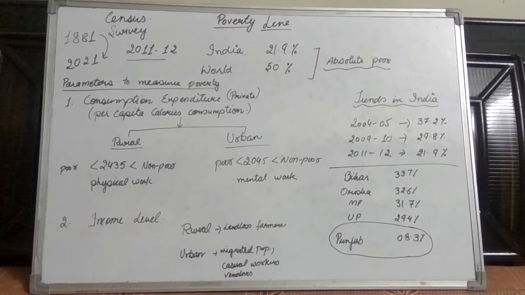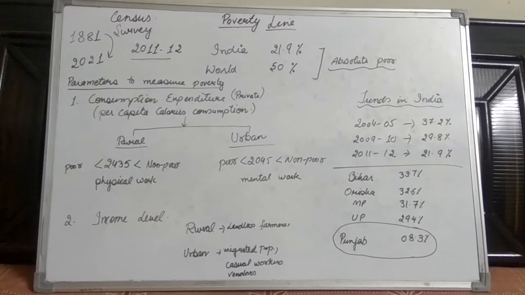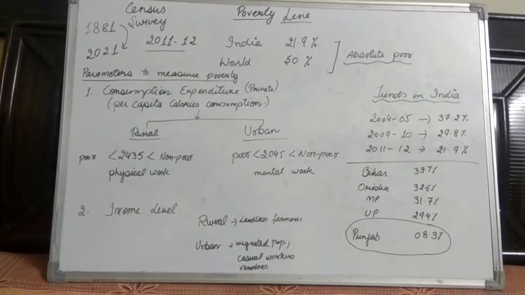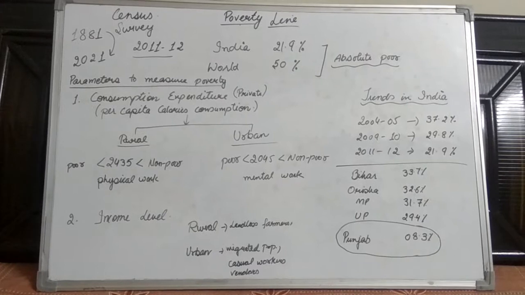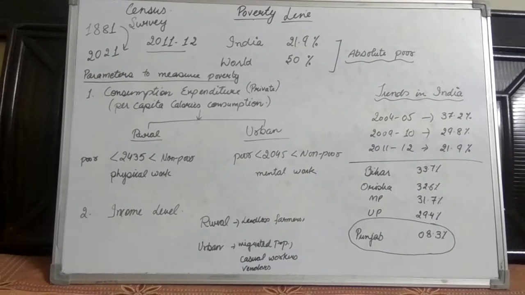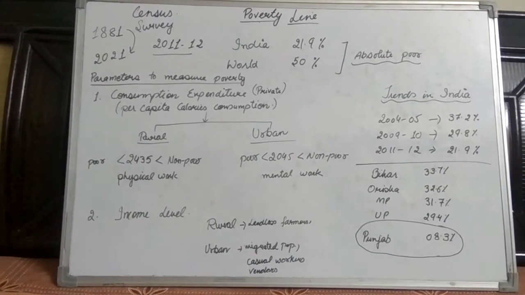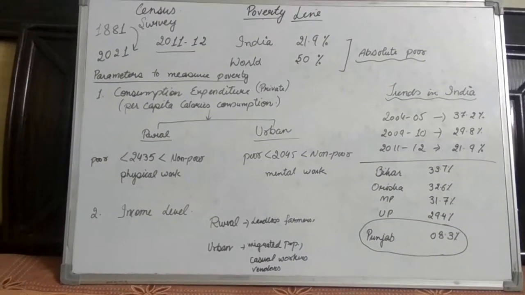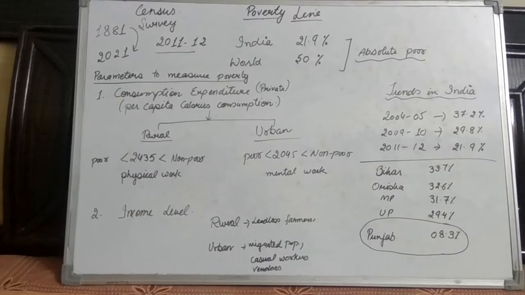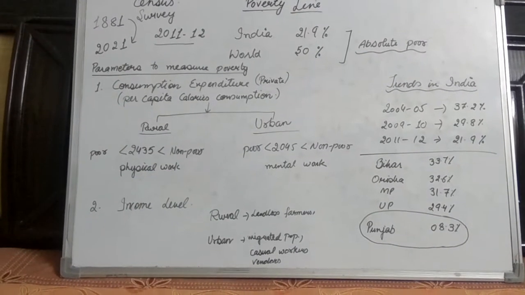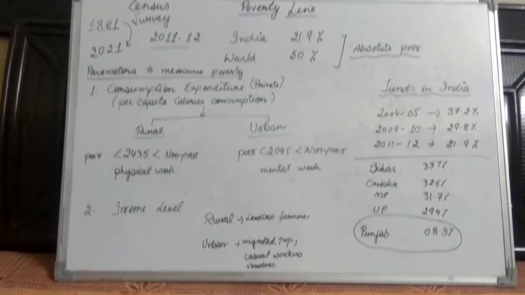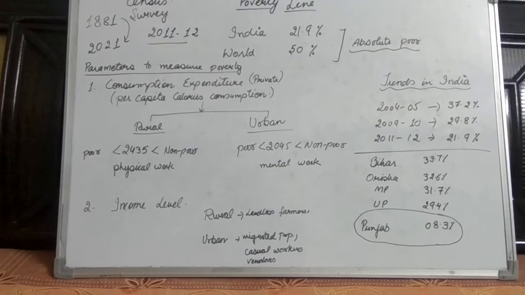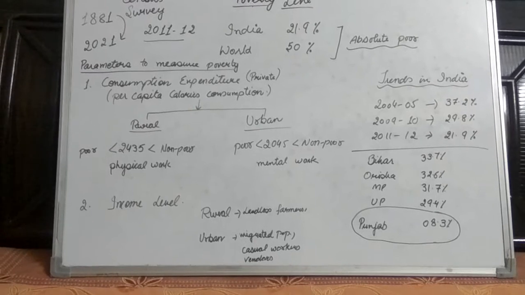Students, welcome to the second part of the video on poverty, and in this video we're going to discuss the poverty line in detail. As we have discussed earlier, the census survey was started in India after British rule in the year 1881, and it is conducted every 10 years, and the next census will be conducted in the year 2021. Before it, we are considering the census data that we conducted in the year 2011-12.